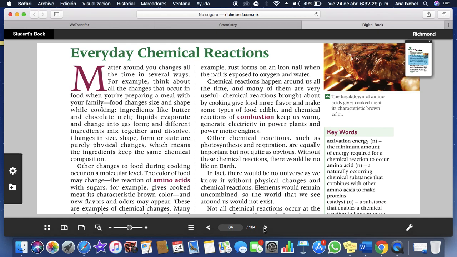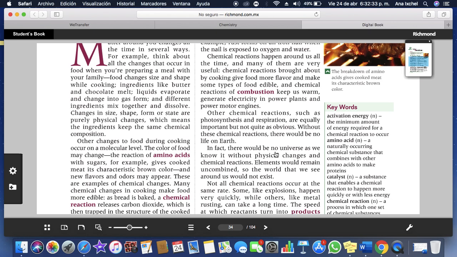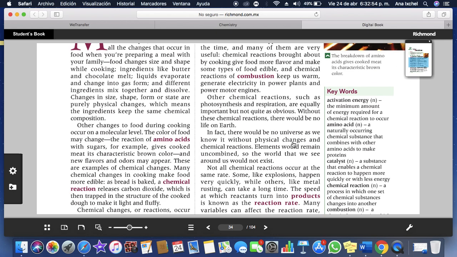Chemical reactions happen around us all the time, and many of them are very useful. The chemical reactions brought about by cooking give food more flavor and make some types of food edible. And the chemical reaction of combustion keeps us warm.